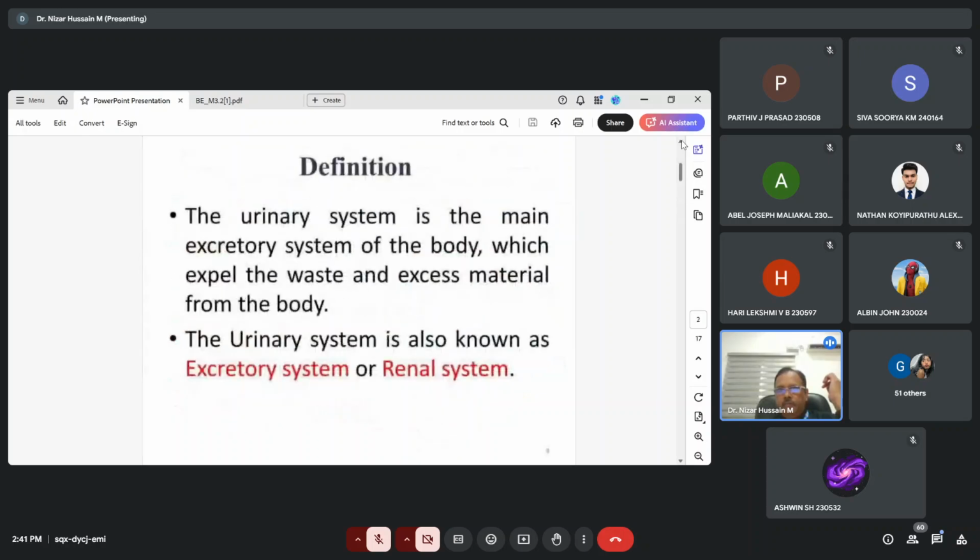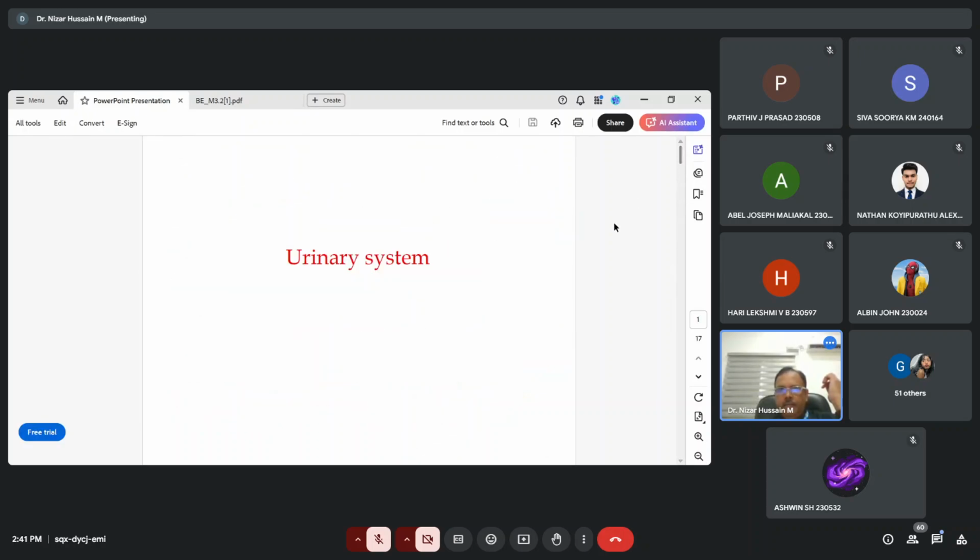I will share this PDF with you, and you can go through the more details about it. And if you have any specific queries, you can feel free to ask.